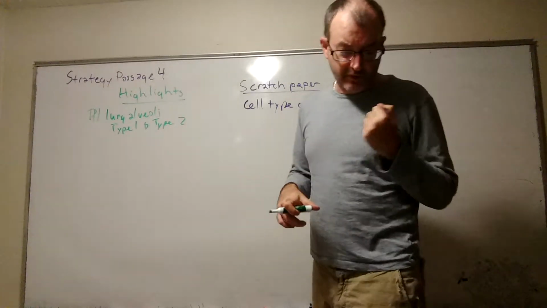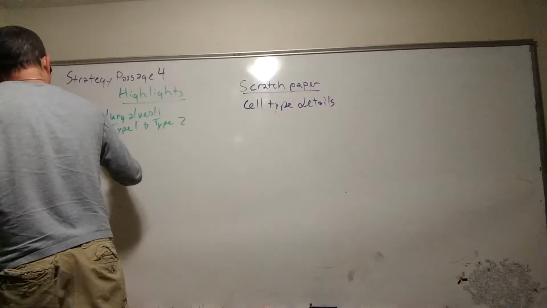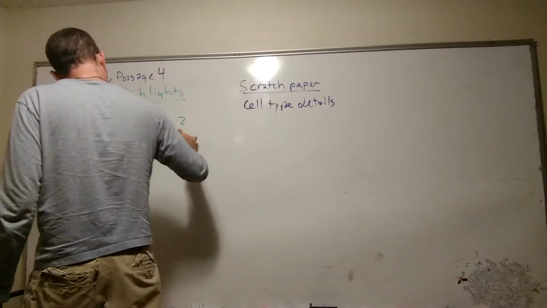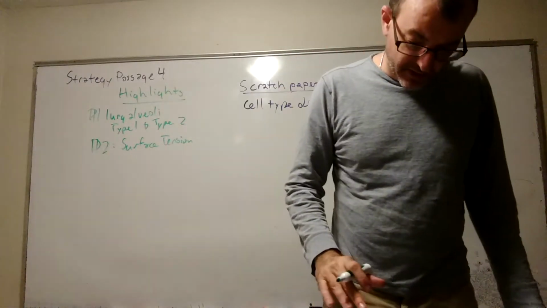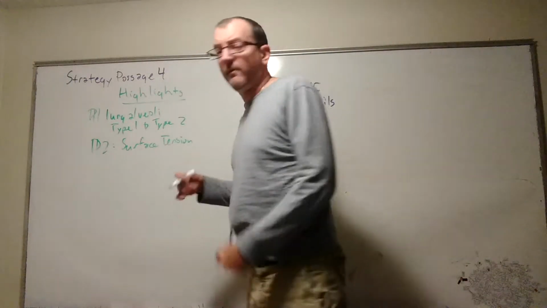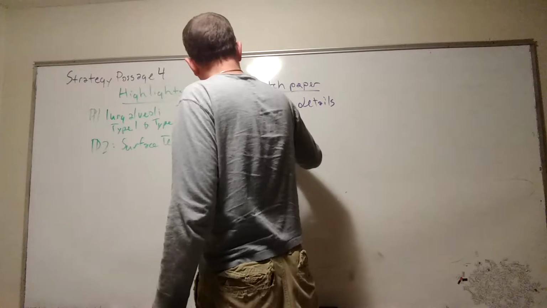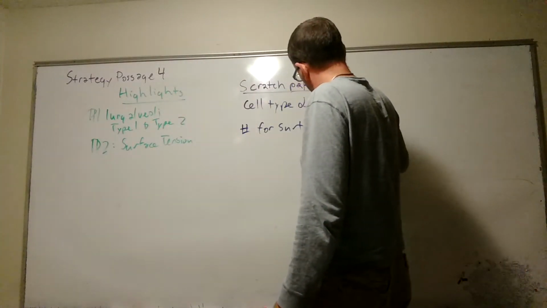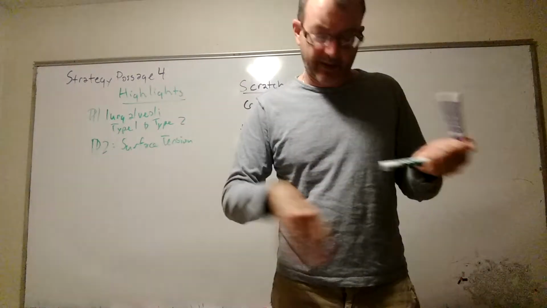And in paragraph number 2, they start talking about surface tension. So definitely wanted to go ahead and pay attention to that, highlight that. Surface tension is what's going to be the main subject of paragraph 2. And we go on to see that they give us some numbers about actual surface tension. So I wouldn't bother highlighting that. If you jot down on your scratch paper real quick, numbers for surface tension, just to make sure we know where we need to go for those numbers, but I wouldn't bother highlighting them.